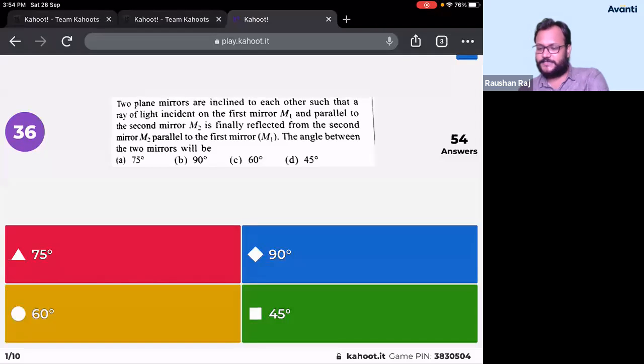In less than a minute, more than 50 of you have already answered. Let us see how many of you can actually get the correct answer. I've got 55 answers. Come on guys, answer this. Last 15 seconds left.